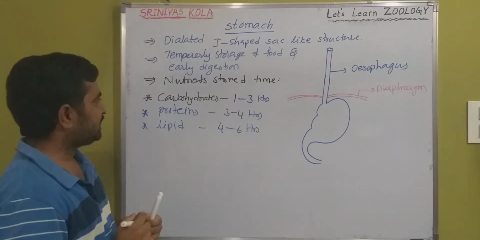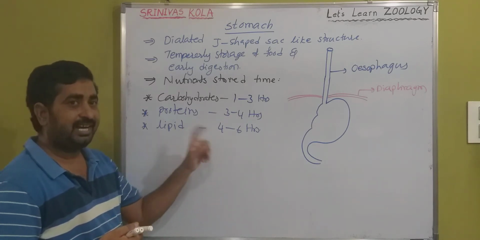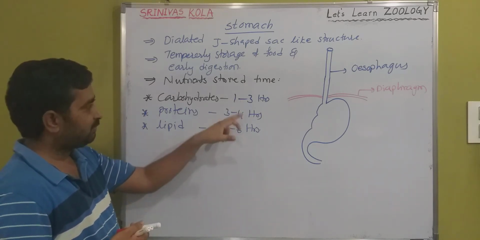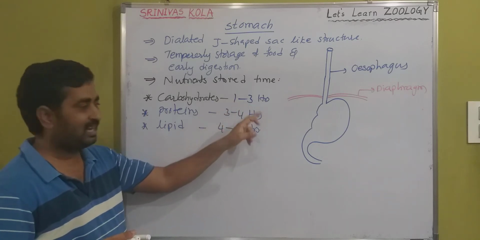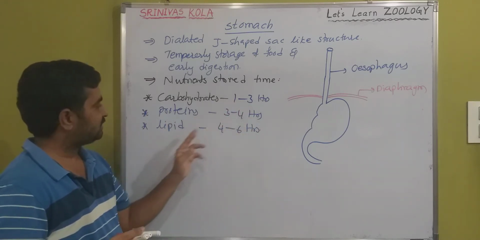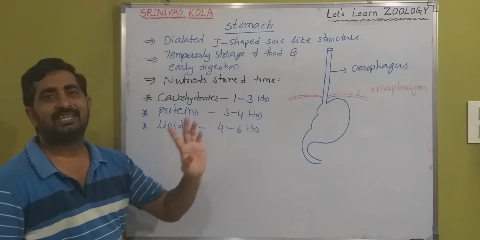So this is the duration the food material stays in the stomach. Carbohydrates 1 to 3 hours, proteins 3 to 4 hours, and lipids 4 to 6 hours.